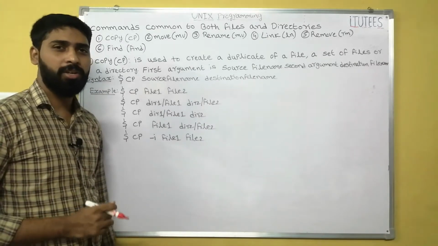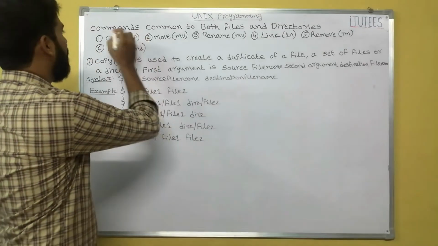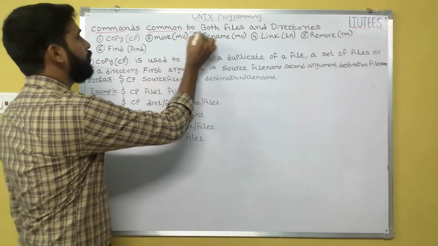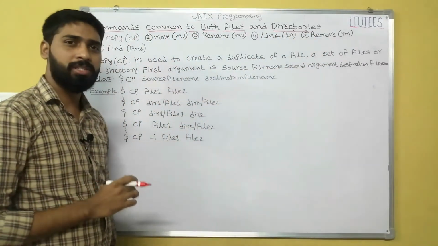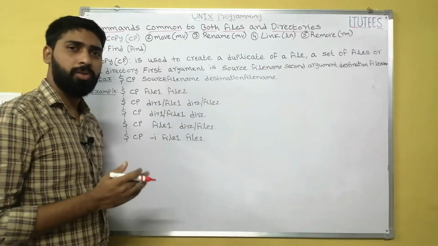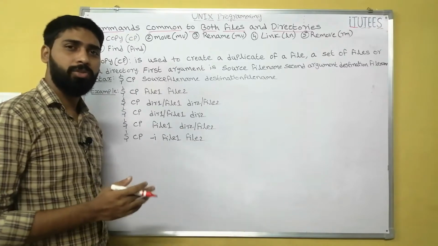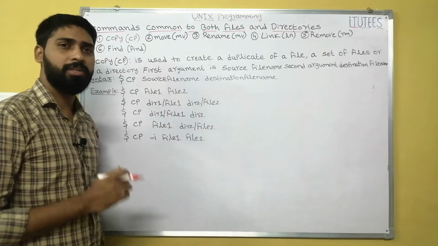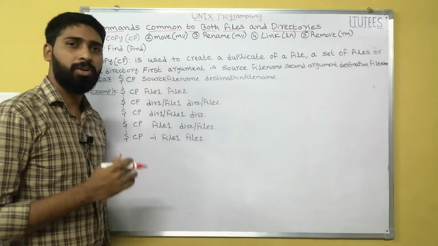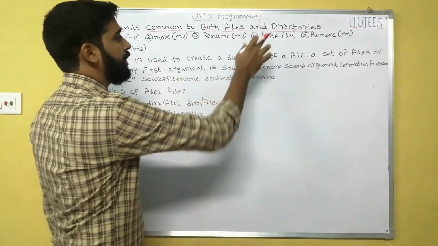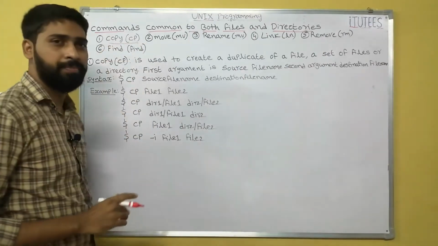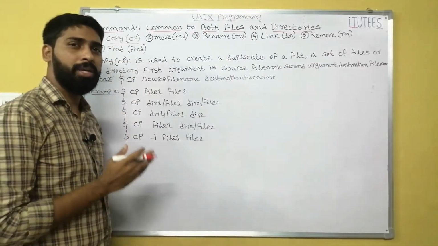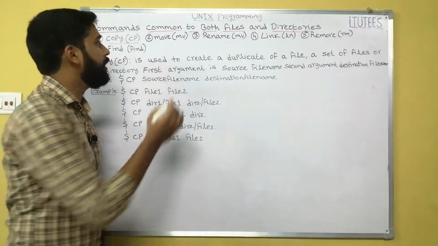In this class we are going to discuss commands common to both files and directories. In the previous class we discussed commands unique to directories and commands unique to files. In this class we discuss commands that operate on both files and directories. The first one is copy. Copy means you can copy one file to another file.